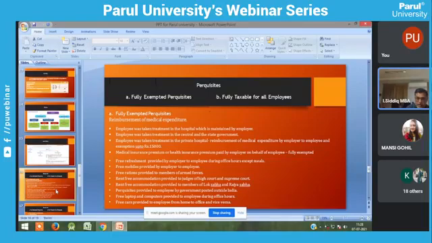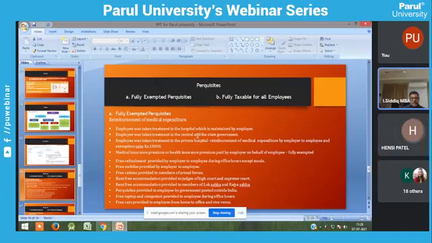Some perquisites are fully taxable, which come under the fully taxable category. The first one is fully exempted perquisites. Now we are going to see fully exempted perquisites. The first is reimbursement of medical expenditure. So you are taking treatment. It is fully exempted, you need not include it in the salary calculation.